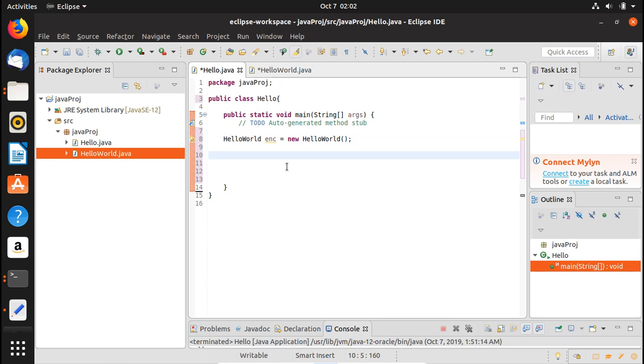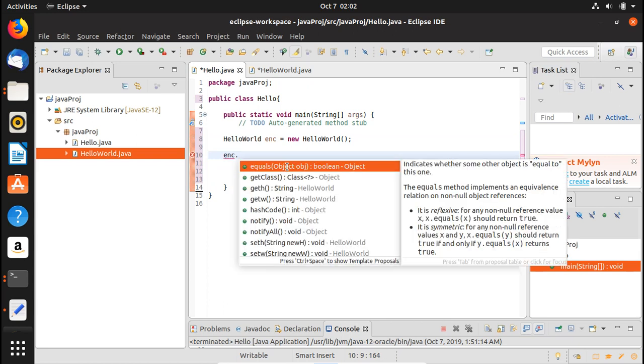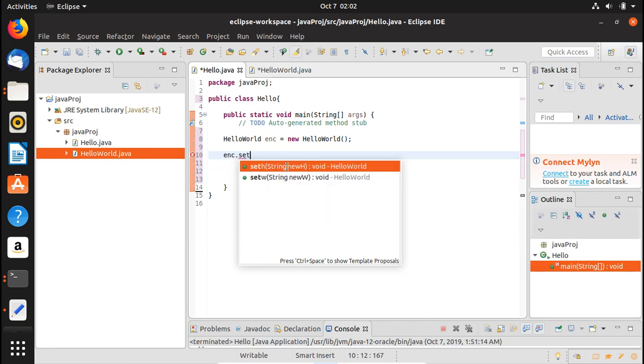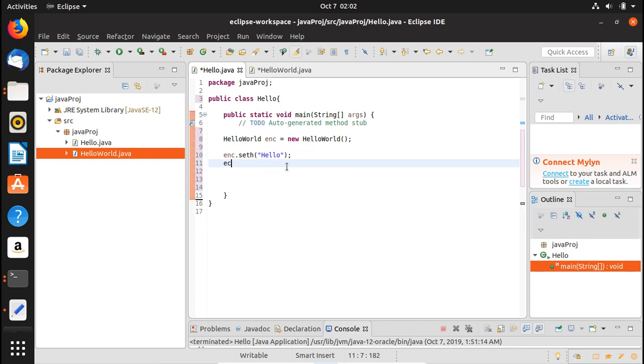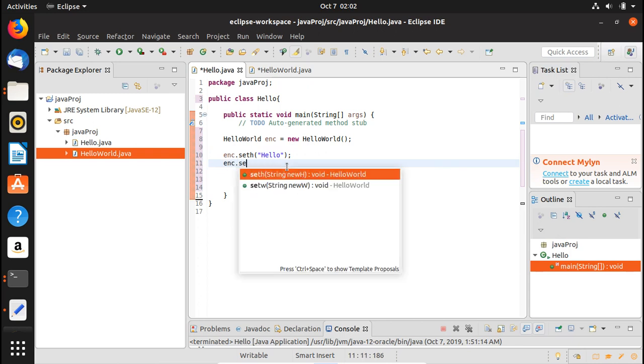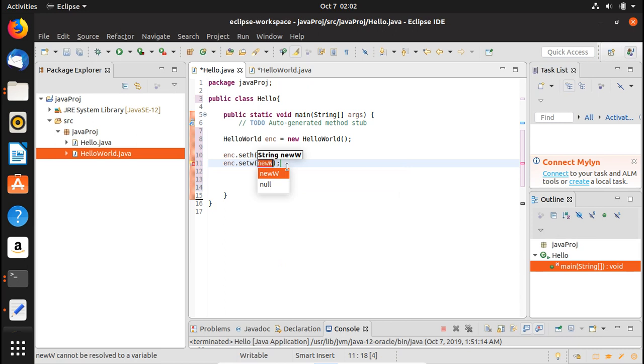So once you create an object, now you are going to use this object enc dot set h, okay? And let's say that you're going to have here hello. All right, and if we talk about the enc dot set w, let's say you are going to have here world. All right, so this is hello world.